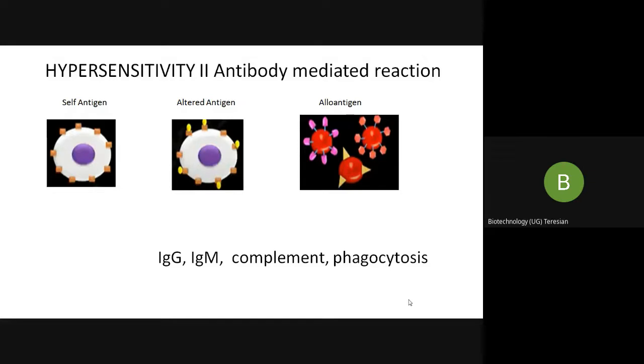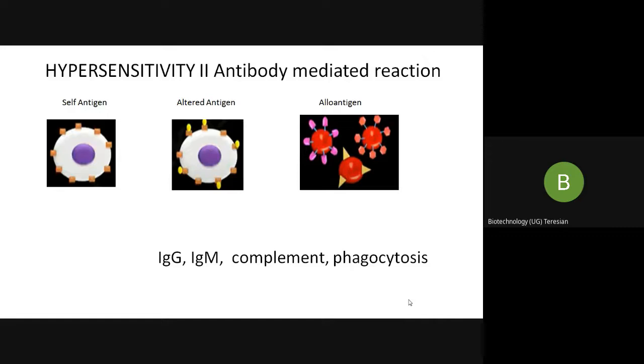For example, in some patients, penicillin binds to the host cell surface molecule. This results in the formation of a new epitope. So it is called modified self-antigens. Antigens can also be alloantigens. Alloantigens are genetically determined and are present in some individuals of a species but not all.